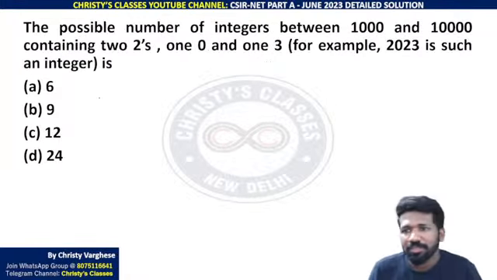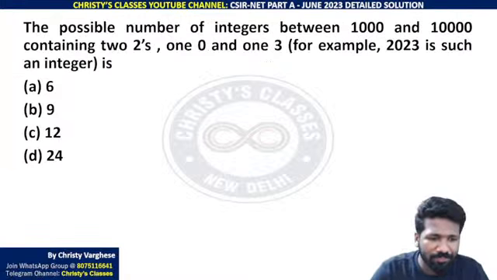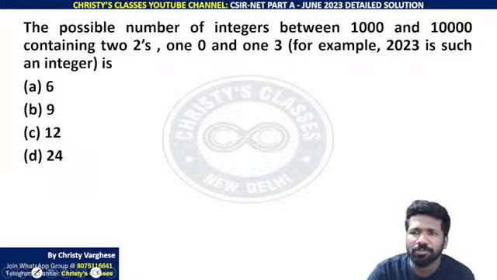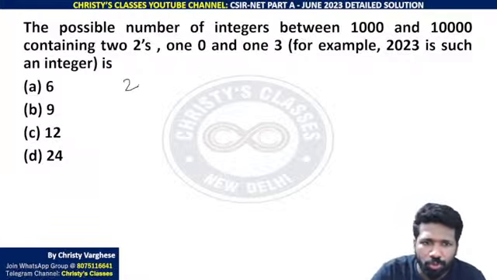Next one. This kind of question we have discussed earlier also, not the same type, but in the GATE exam there was a similar question. Possible number of integers between 1000 and 10,000 containing 2 2s, 1 0 and a 3. 2023 is an example. Likewise, how many examples you can create?